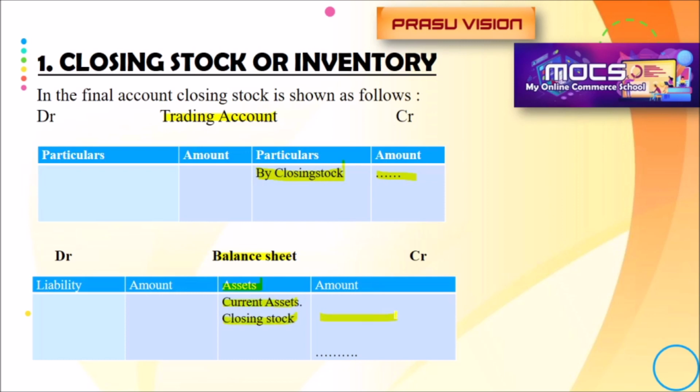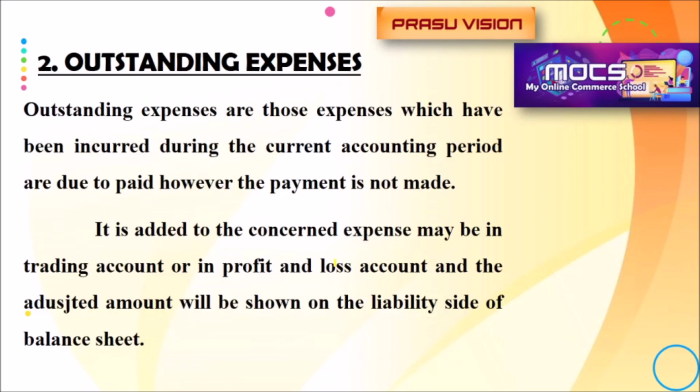Like that we have to write. So in two different places, the trading account and the balance sheet, we have recorded closing stock. Please don't forget the adjustment related to closing stock. And another one is outstanding expense.